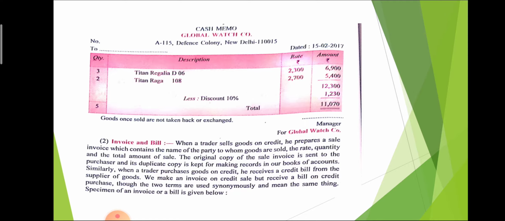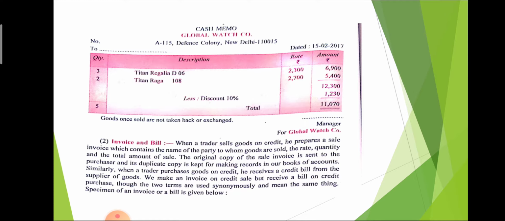Then the second type of watch: the purchaser purchased 2 quantity of Titan Raga company, and the model number is 108. The rate of that watch is 2700. They purchased 2 quantity, so 2700 multiplied by 2, the total price is 5400. So what is the total amount? That is 6900 plus 5400, and the total is 12300.